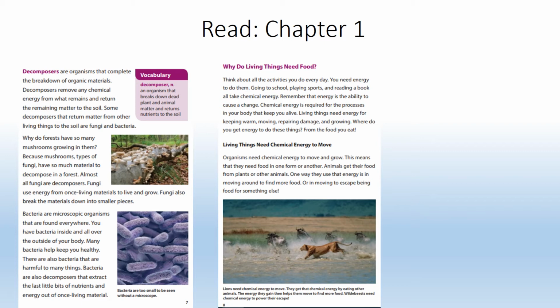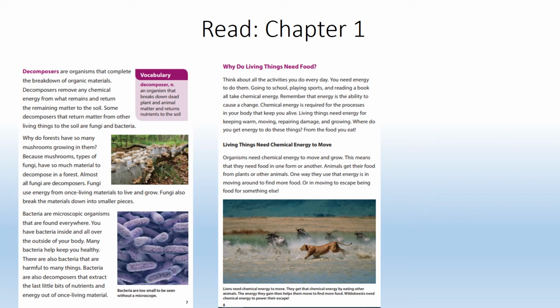Where do you get energy to do these things? From the food you eat. Living things need chemical energy to move. Organisms need chemical energy to move and grow. This means that they need food in one form or another. Animals get their food from plants or other animals.